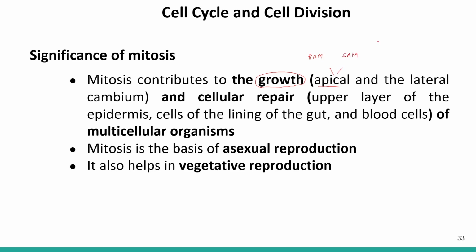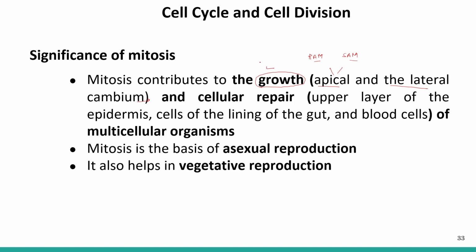These meristems consist of the meristematic cells. So mitosis in the apical meristem and the lateral cambium leads to the growth of the organism.